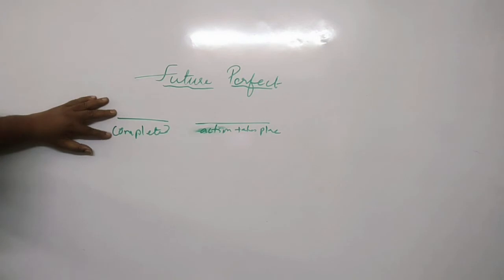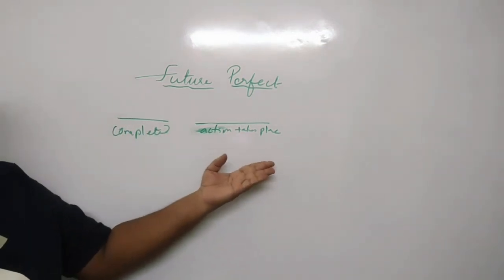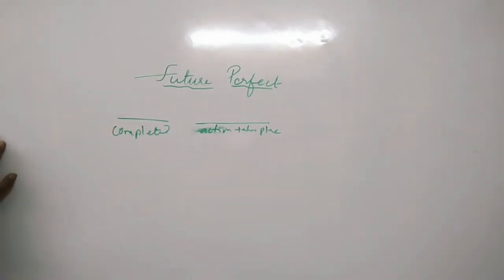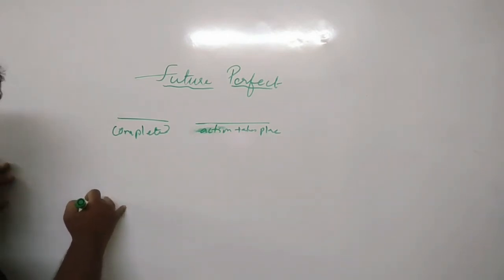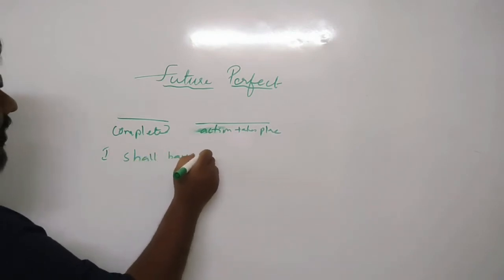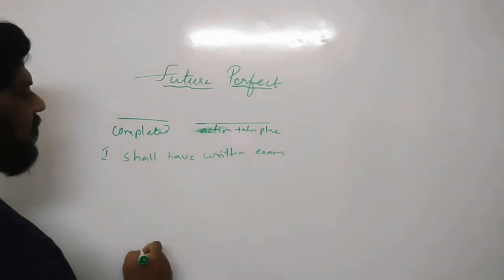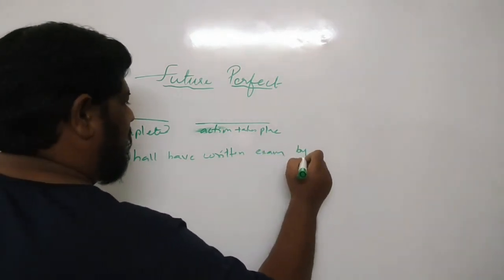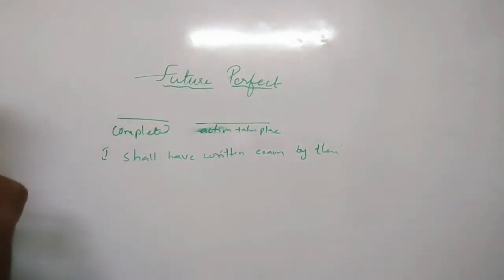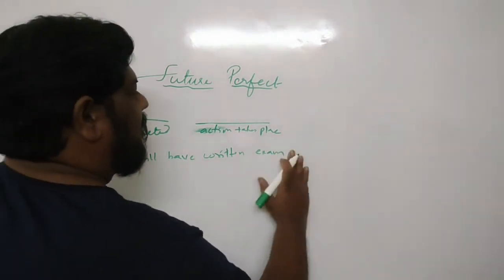So here one action will be completed. We are talking about the future again. Let me remind you, one action will be completed before another action takes place here. So let me give you an example to make it clear. Okay, I shall have written exam. I shall have written exam by then. Okay, or I shall have written exam before